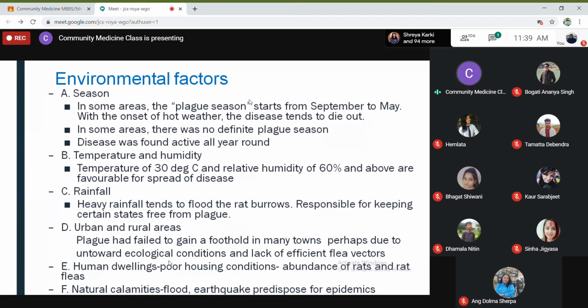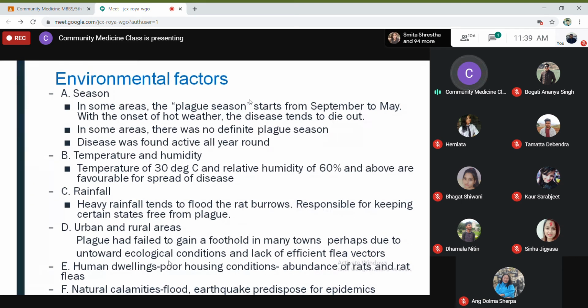That's quite logical. And in places where the temperature is very, very hot throughout the year, the ecological condition is also not favorable for their growth. Okay, so it will not be present. So human dwellings, poor housing conditions will lead to abundance of rats and rat fleas. Obviously, especially in poor housing conditions, you will have lots of rats, and if you have lots of rats, there will be lots of rat fleas.